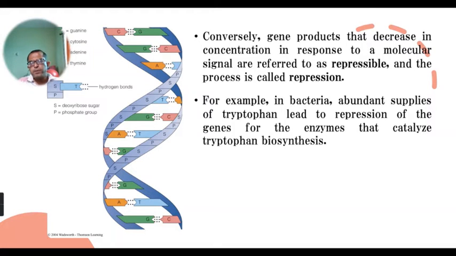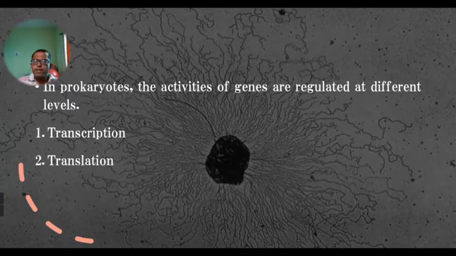So in case of prokaryotes, gene regulation is carried out at different levels. As you know, which we have seen in earlier classes, gene expression involves two important steps. The first step is the transcription process, through which the genetic message is transferred from DNA to messenger RNA with the help of the RNA polymerase enzyme.